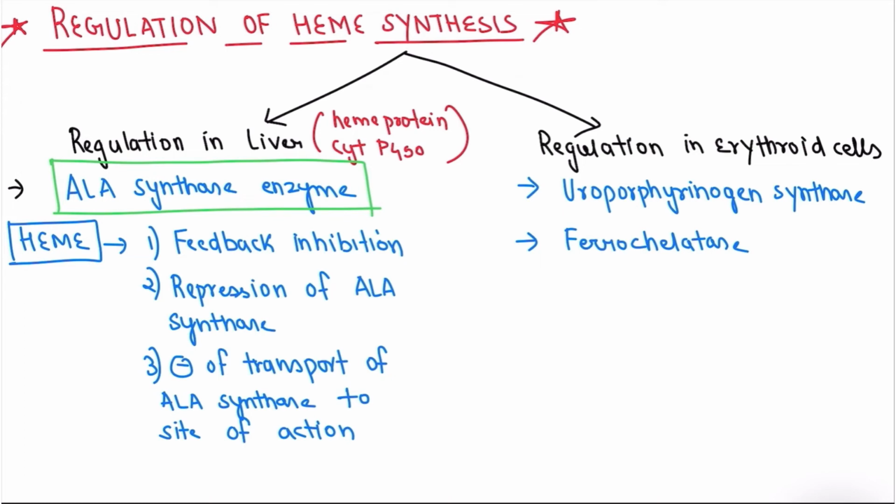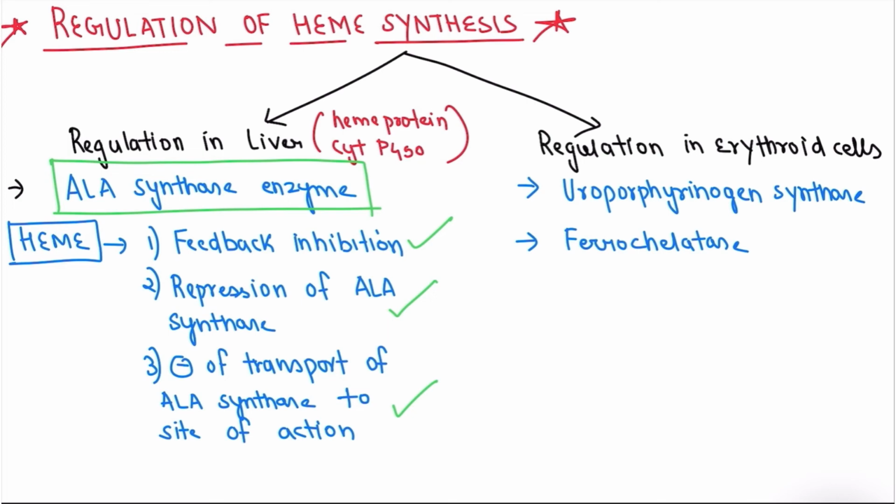The heme that is formed as the final product can inhibit this enzyme by feedback inhibition, repression of ALA synthase and inhibiting the transport of ALA synthase to the site of action. We have to regulate this enzyme so that the heme synthesis is in control.